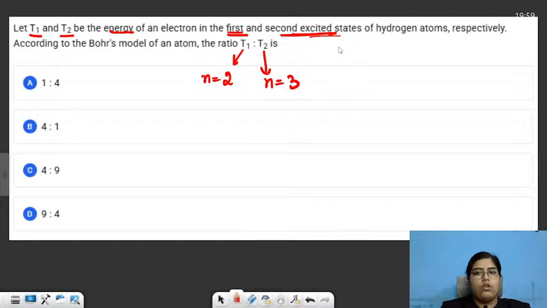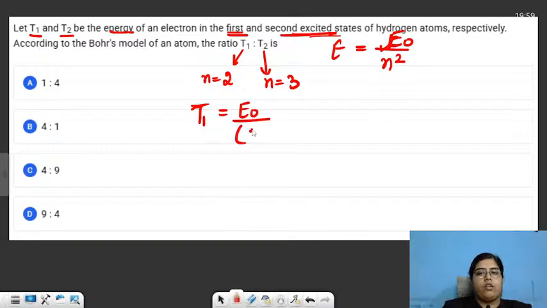T1 is to T2. For energy, we saw the formula. Energy is basically inversely proportional to n square. Even if you take some constant, let's suppose E naught, T1 should be equal to E naught upon 2 square. T2 should be equal to E naught upon 3 square.